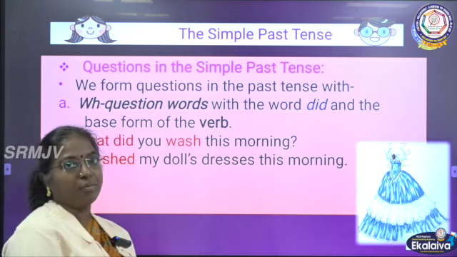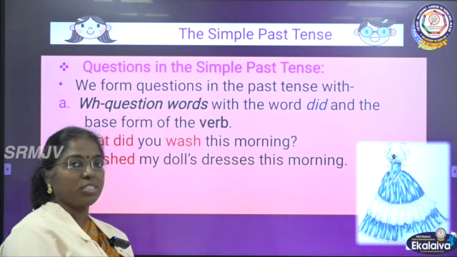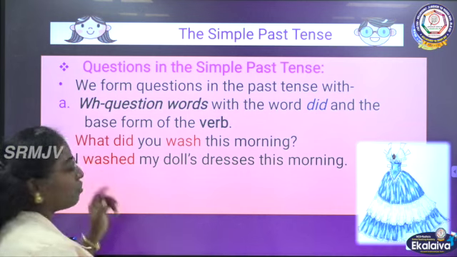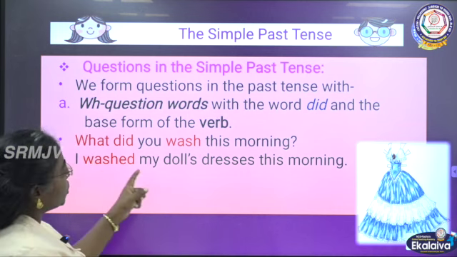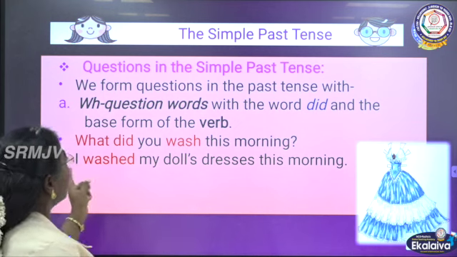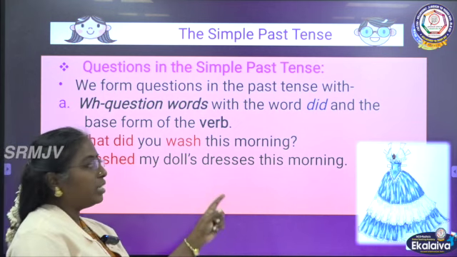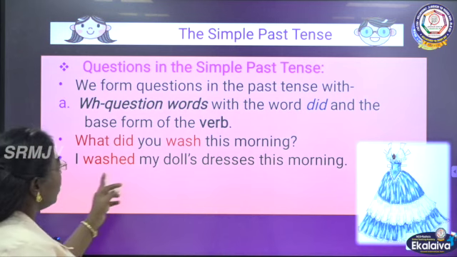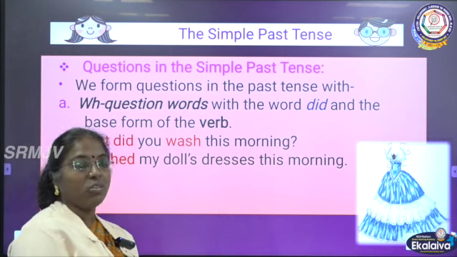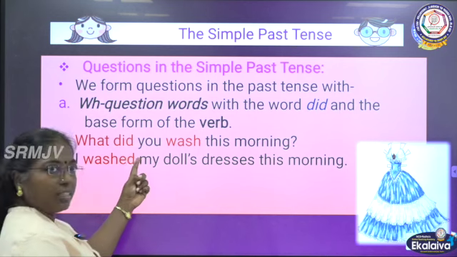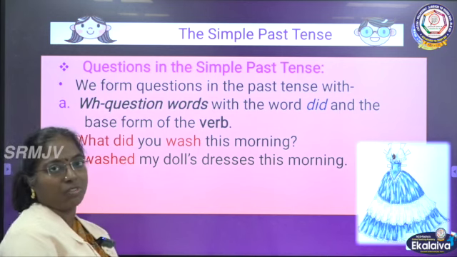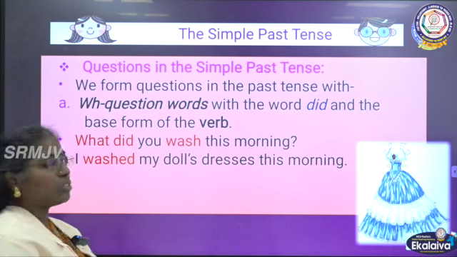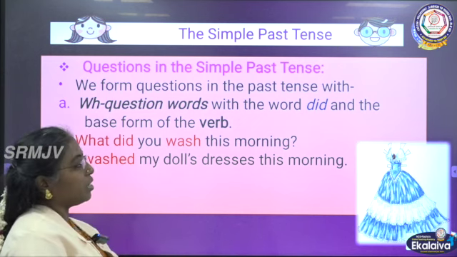And questions in the simple past tense. When we frame questions in the simple past tense form, how will you frame questions? We form questions in the past tense with WH question words, with the word did and the base form of the verb. For example, what did you wash this morning? You are adding did here, and the WH question words. What did you wash in the morning? And I washed my doll's dresses this morning.